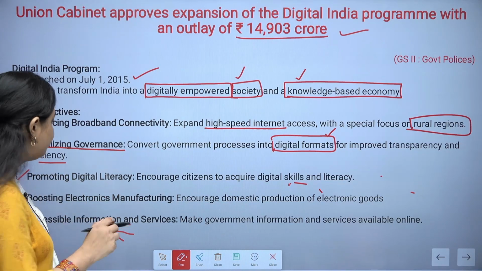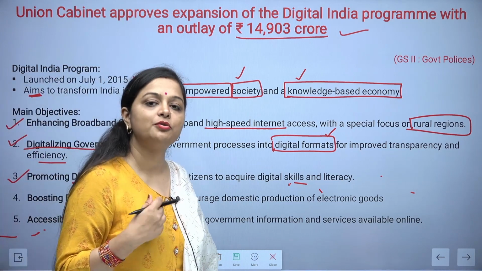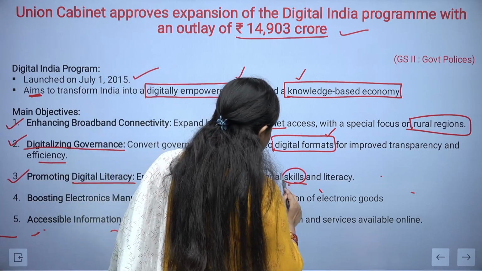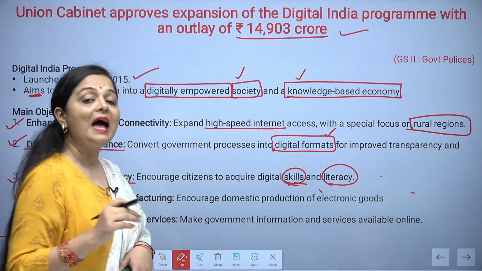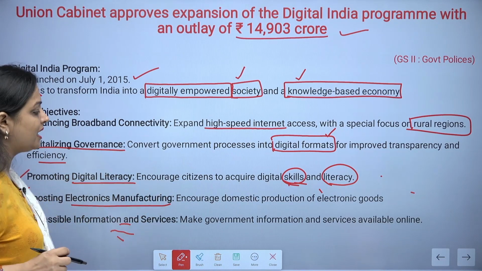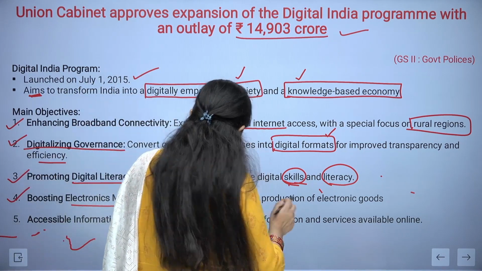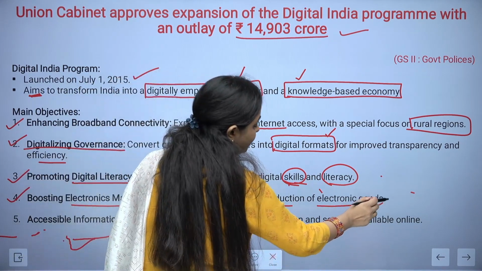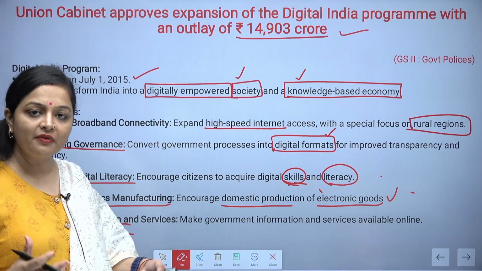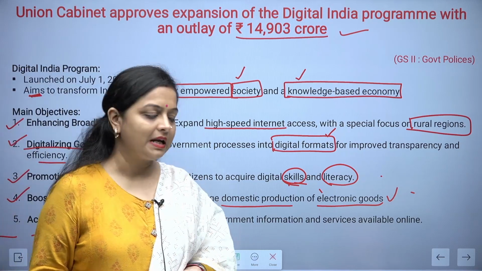Next, we are focusing on digital literacy also, because in order to digitize India, in order to make everything digital, we definitely need people who are literate in this and skilled also. Next is boosting electronics manufacturing. Apart from doing all these things, we need to encourage domestic production of electronic goods in order to become Atmanirbhar also, and to provide everything at a quite sasta, or you can say cheap, rate.